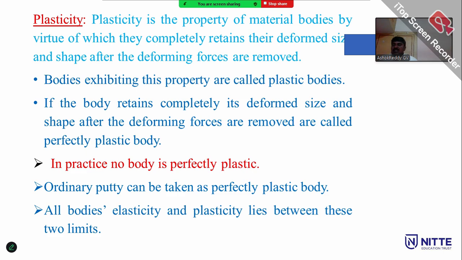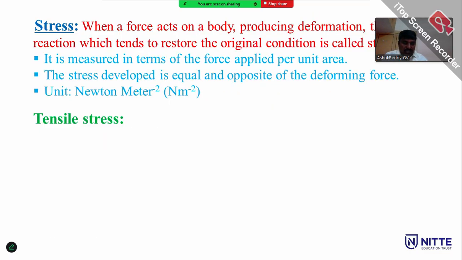Examples of plastic materials are all plastics. In practice, no body shows perfectly plastic behavior. Ordinary mud can be taken as a perfectly plastic body. All bodies, elastic or plastic, lie between these two limits. These are the differences between elasticity and plasticity.